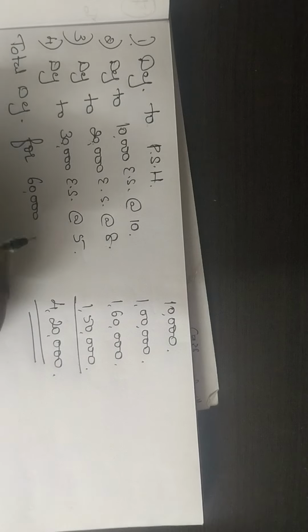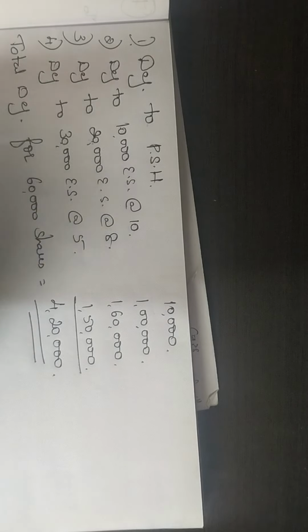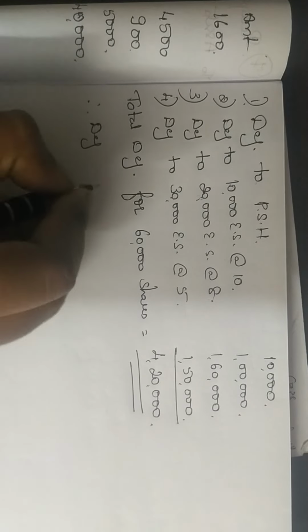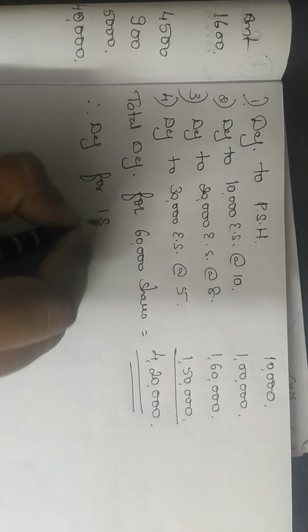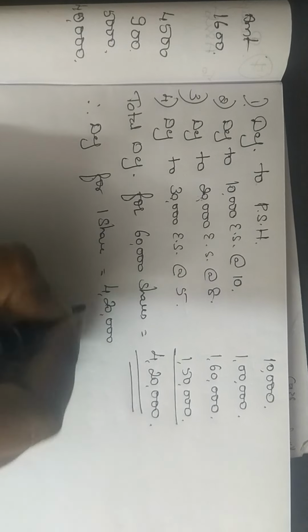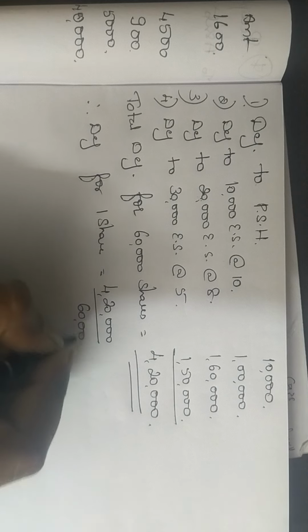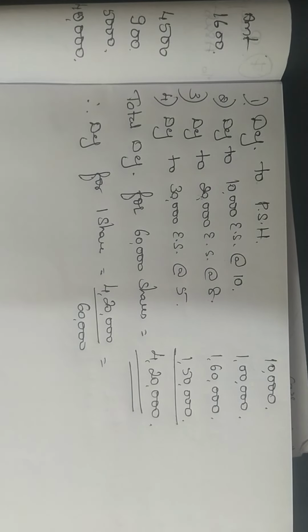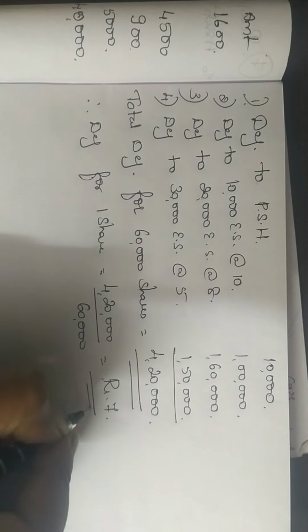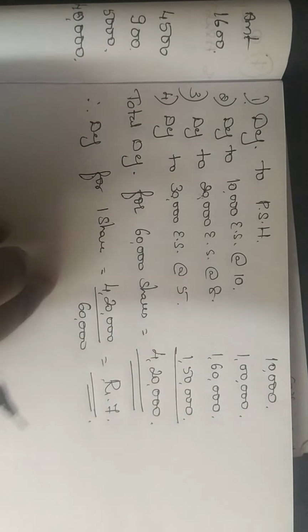So total deficiency for 60,000 shares is 4,20,000. Therefore, deficiency for 1 share is 4,20,000 divided by 60,000. So deficiency per share is rupees 7. I hope it is clear.